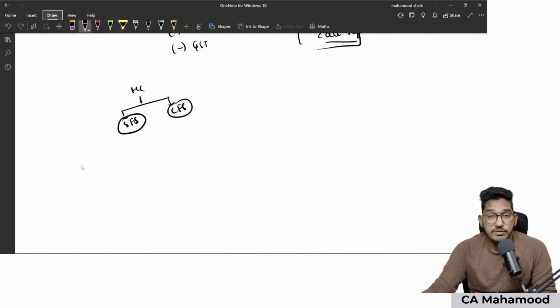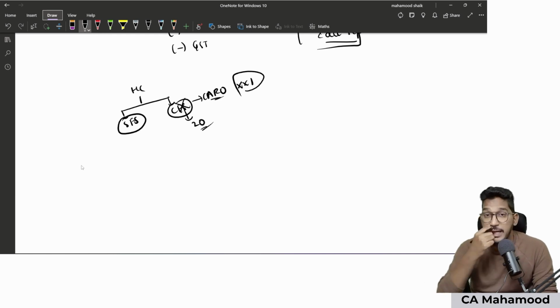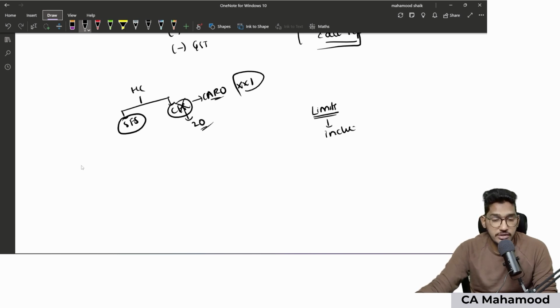And while conducting an audit of consolidated financial statements, CARO is exempted except one clause, which is clause number 21. If you are conducting an audit of consolidated financial statements, your audit report need not include the 20 clauses, only clause number 21 should be mentioned in consolidated financial statements. In case the company has branches, then the limits will be calculated for the company as a whole, including all the branches' information.